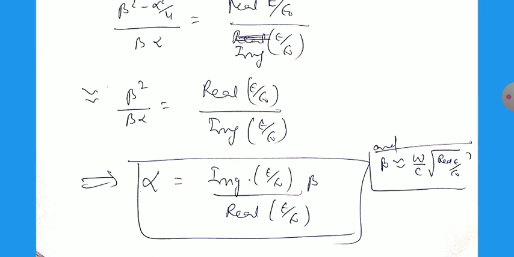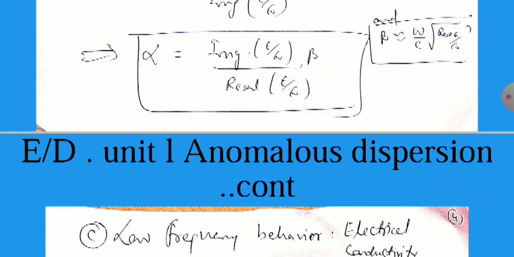And if we have calculated that the alpha is very small than the beta, so that beta square by beta alpha equals the real part of epsilon by epsilon naught divided by the imaginary part of epsilon by epsilon naught. So using this, we can write alpha equal to the imaginary part of epsilon by epsilon naught times beta divided by the real part of epsilon by epsilon naught, and this gives the relation between these two, where beta, using the real part and the first equations, equals omega by c times the root of the real part of epsilon by epsilon naught.